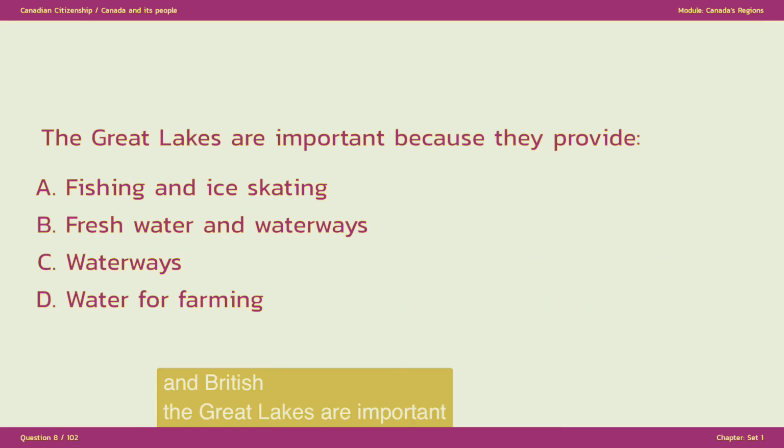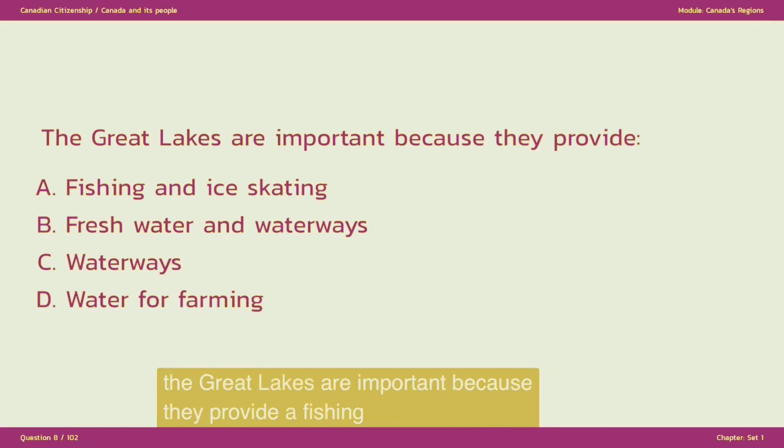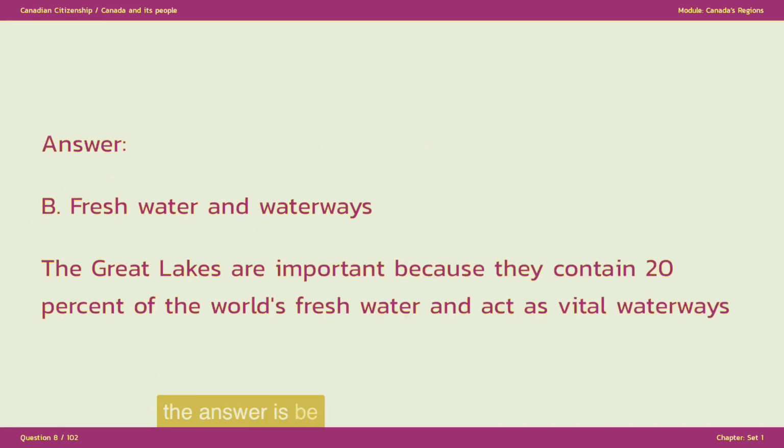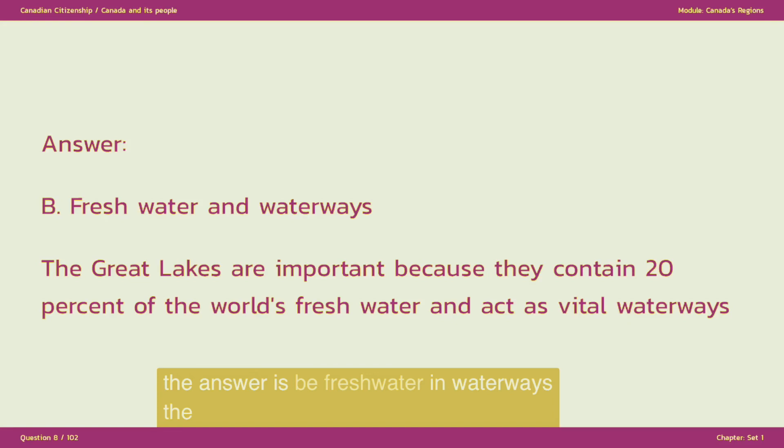The Great Lakes are important because they provide A. Fishing and ice skating. B. Freshwater and waterways. C. Waterways. D. Water for farming. The answer is B. Freshwater and waterways. The Great Lakes are important because they contain 20% of the world's freshwater and act as vital waterways.